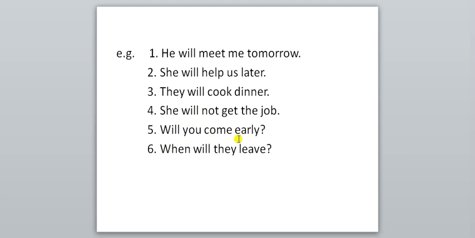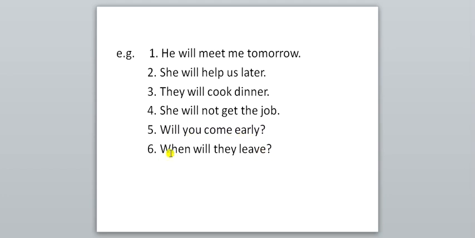Fifth, will you come early? Here, a question is asked. This is a verbal question. It begins with an auxiliary verb. And what is that? It's will. Will you come early? This is also simple future tense.